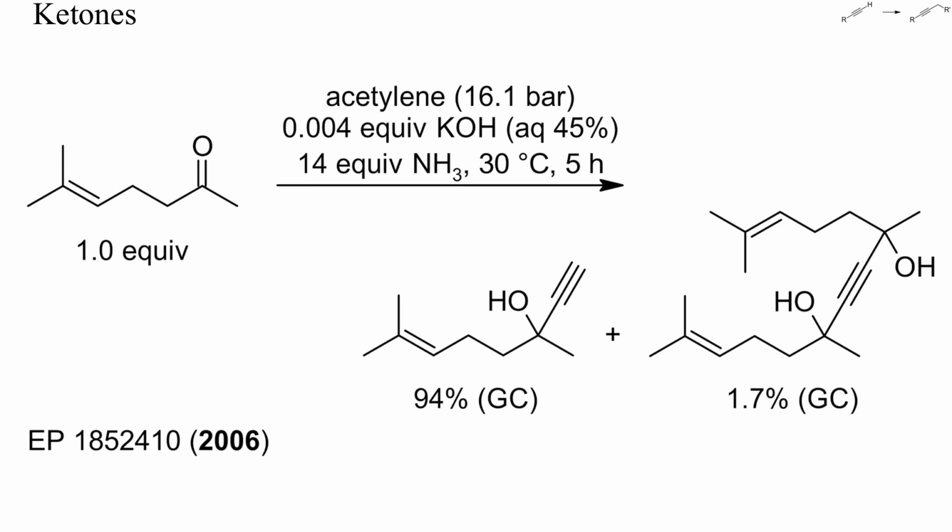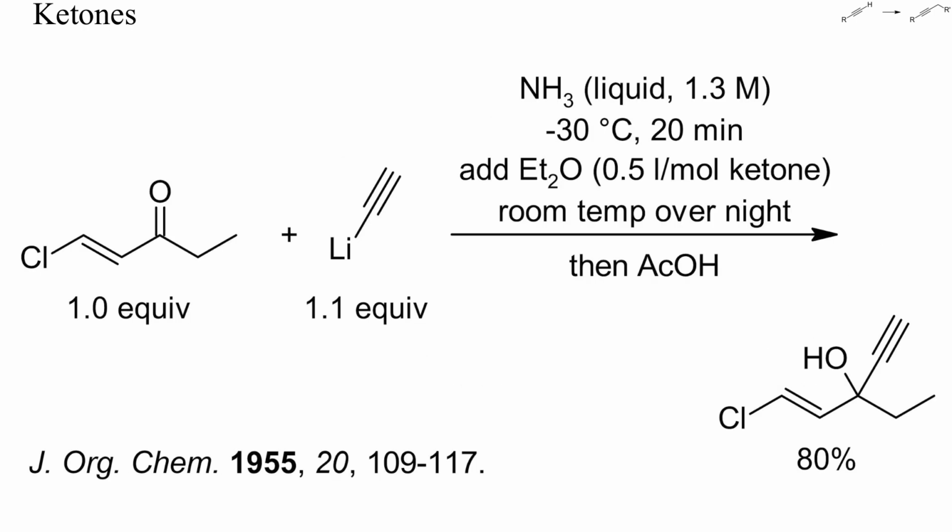Here, a ketone reacted with acetylene in liquid ammonia with just catalytic amounts of aqueous potassium hydroxide as base. In this example, a ketone with an additional electrophilic site cleanly reacted with lithiated acetylene at the carbonyl group. Alpha-beta unsaturated ketones are also good Michael acceptors and occasionally undergo Michael addition, even without copper or other transition metal catalysts, but this did not happen here.